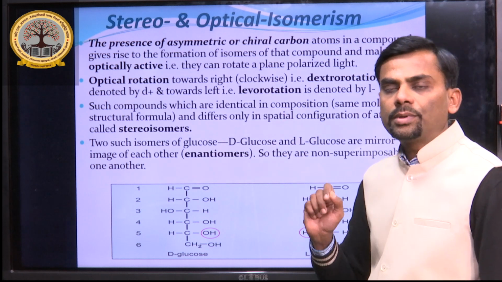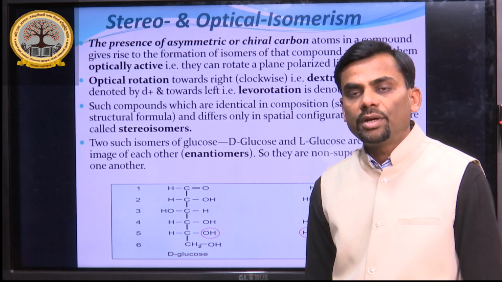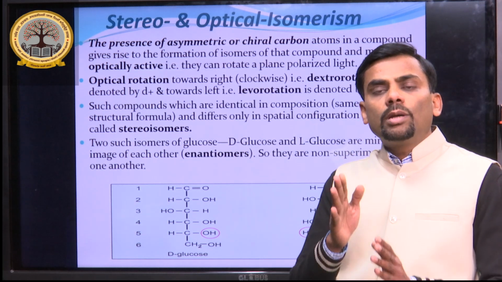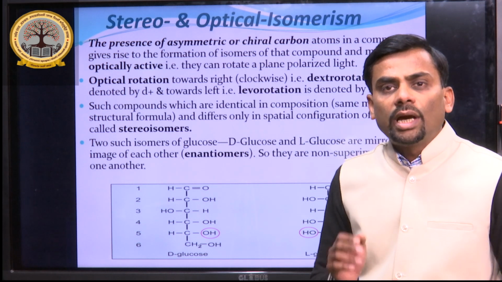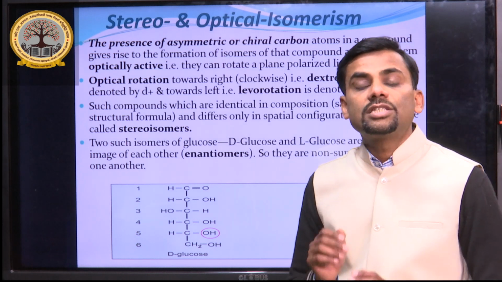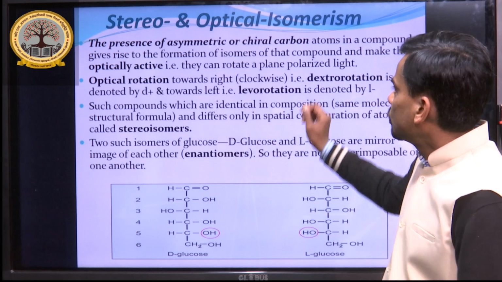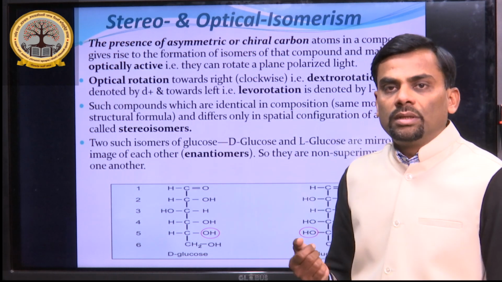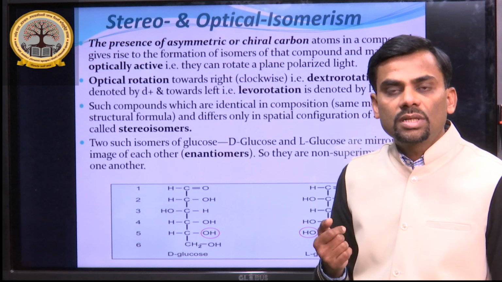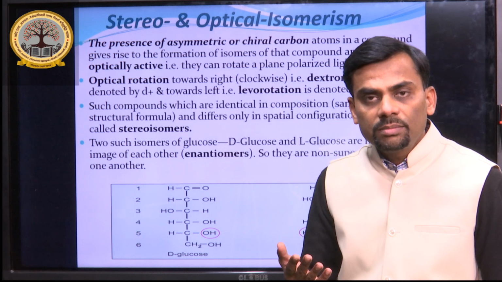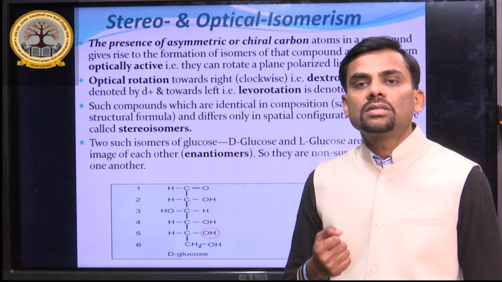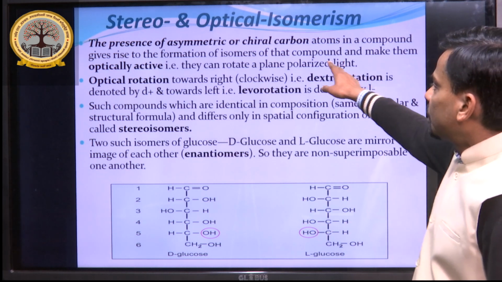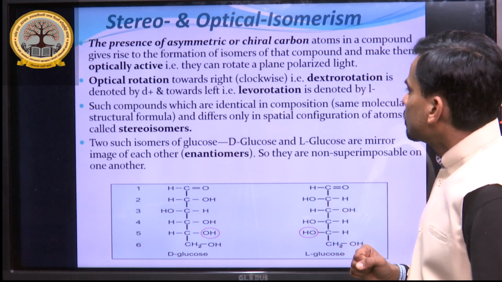Now another important property is stereo and optical isomerism. They are both connected to each other and both dependent on the chiral carbon, also known as asymmetric carbon. So these two properties, stereo and optical isomerism, are due to chiral carbon. What is chiral carbon? Those carbons which are surrounded by 4 different atoms or molecules are known as chiral or asymmetric carbon. So this is the basis for stereo and optical isomerism.